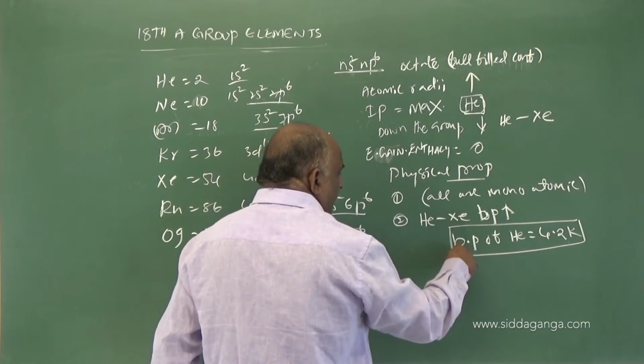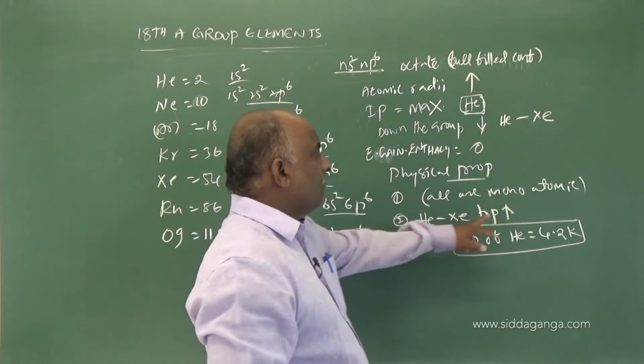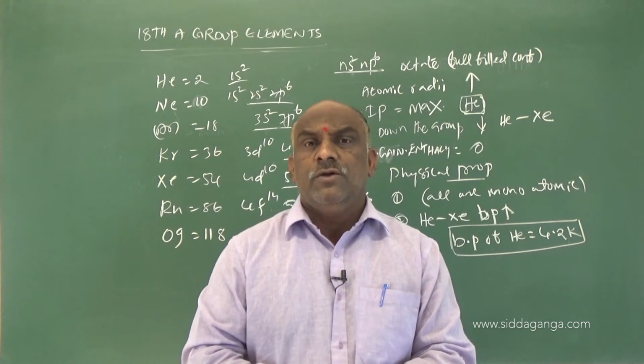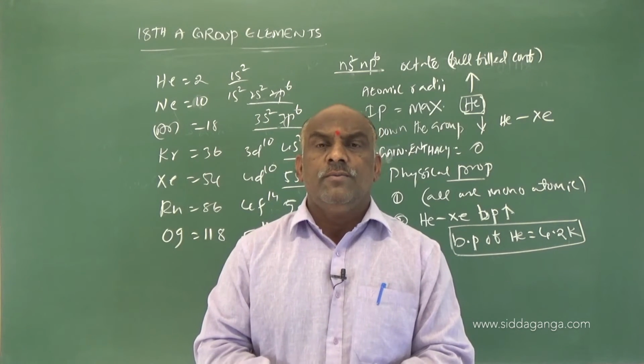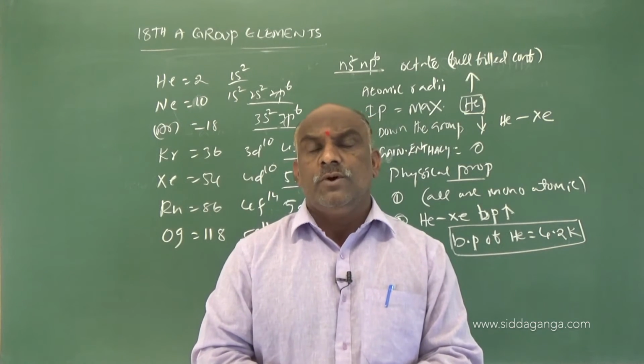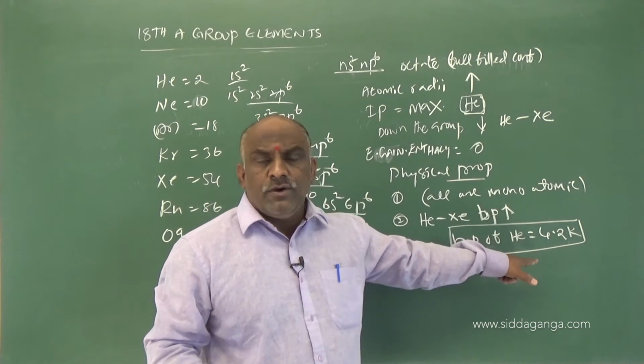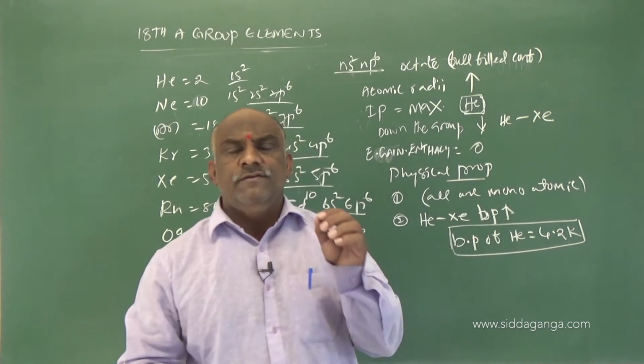4.2 Kelvin. So, from helium to xenon, boiling point increases. Which has the highest boiling point? Xenon. Which has the least boiling point? Helium only. Don't get confused, helium's boiling point is very, very low.